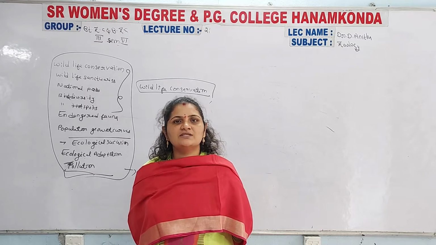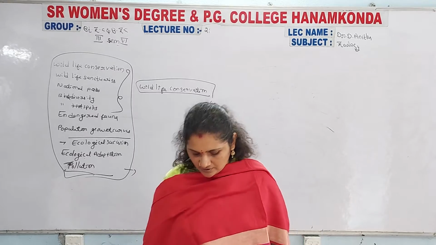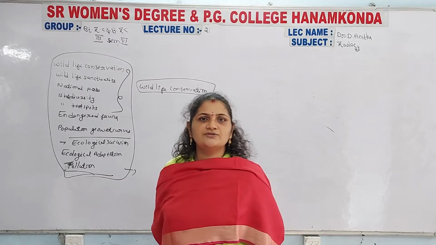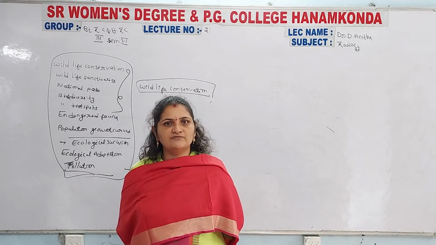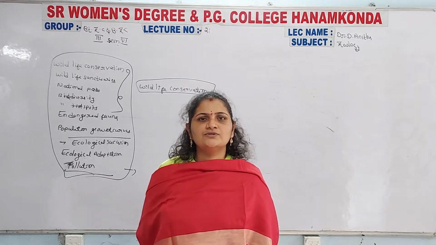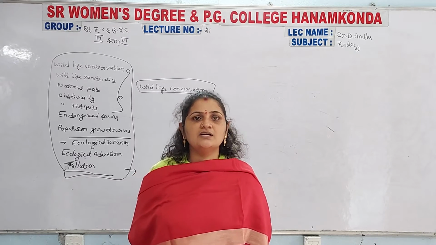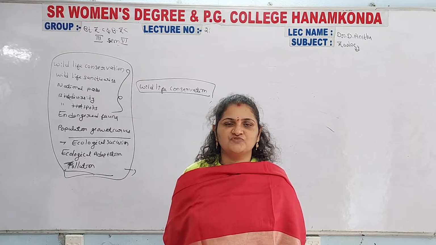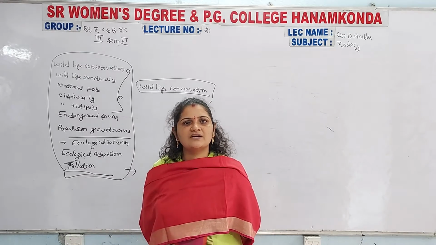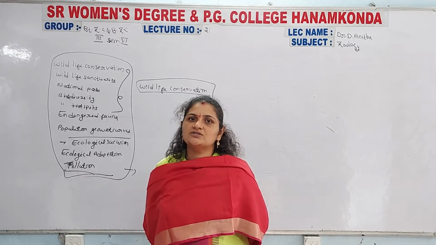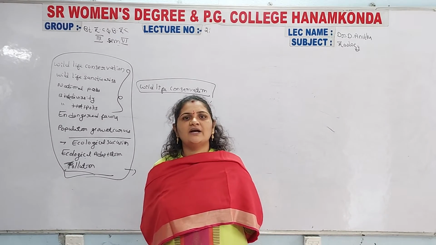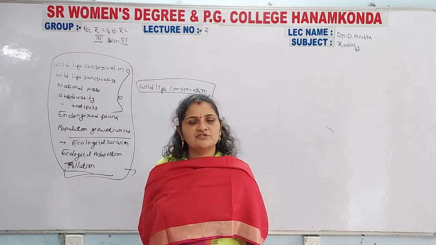First you write what is the main usage of these national parks and wildlife sanctuaries in India. What is the concept of wildlife sanctuaries in India? You also define that, and the usage of wildlife sanctuaries. First you list out the national parks in India one by one, and then you also list out the wildlife sanctuaries in India. Then that is complete.